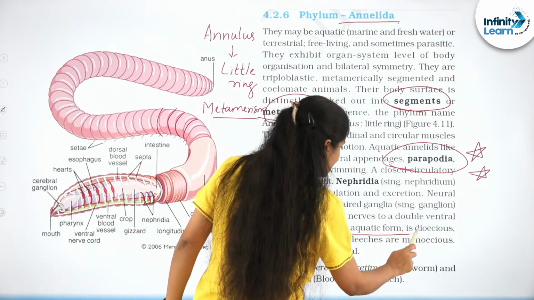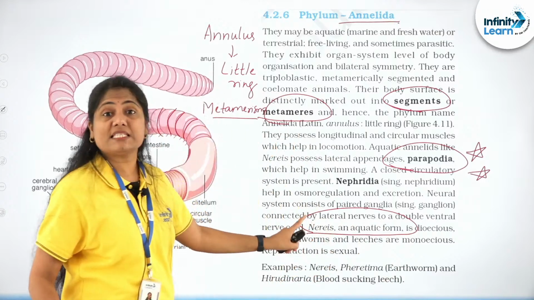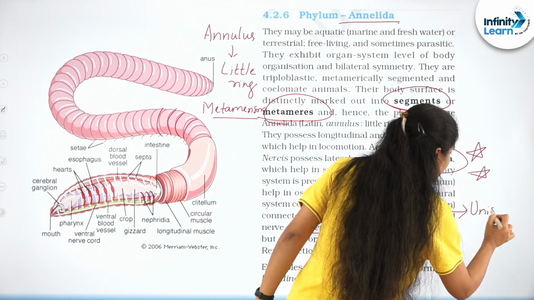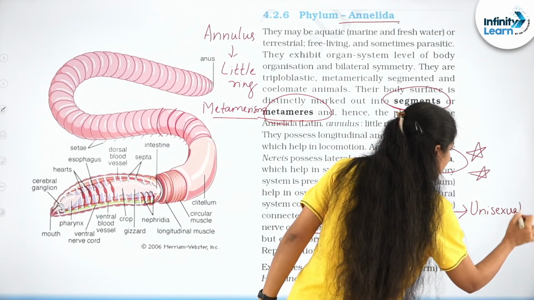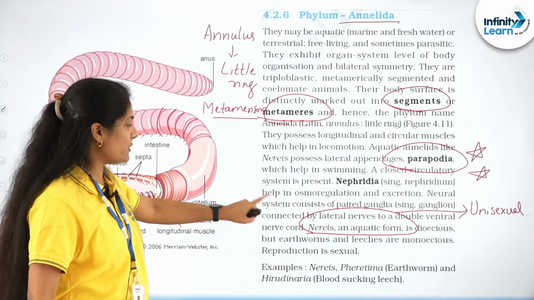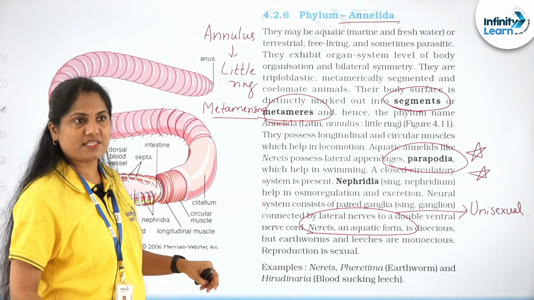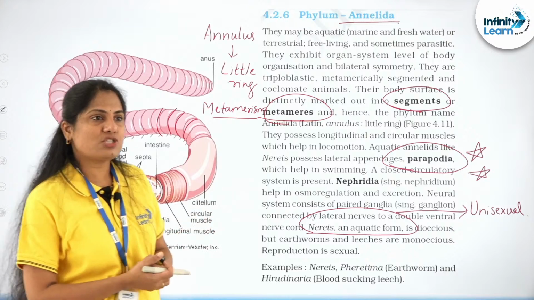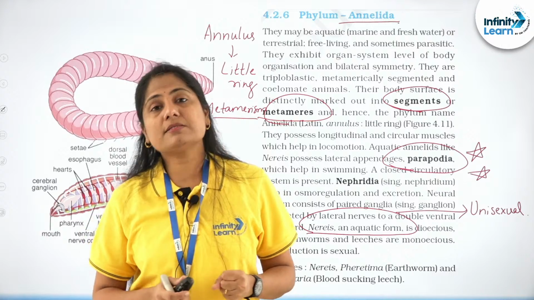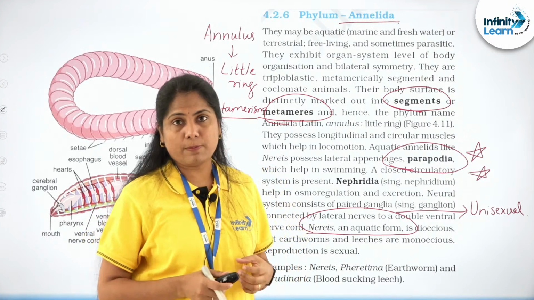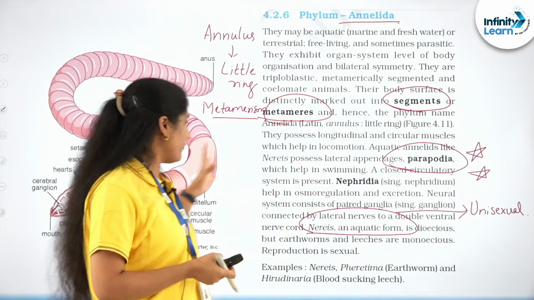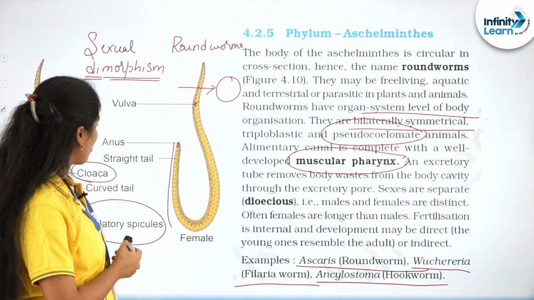Nereis is something that is unisexual. That's what is again important that you remember. Sexes are separate in Nereis, unlike the earthworms and leeches, which are monoecious. Copulation means reproduction, right? It is the sexual intercourse that we are talking about. So we refer to these as the copulatory structures.